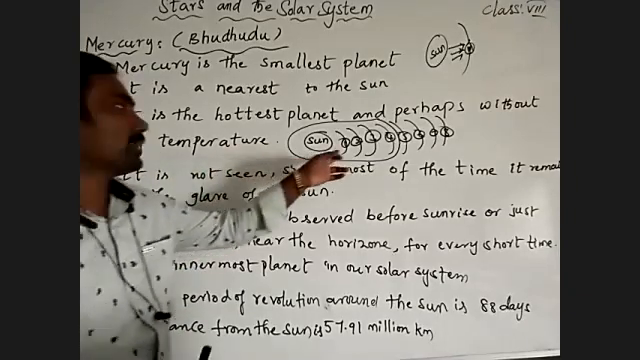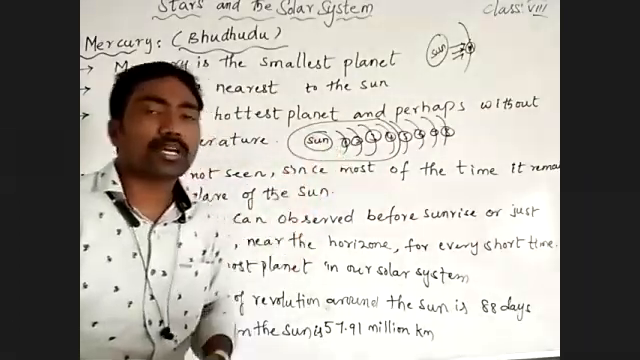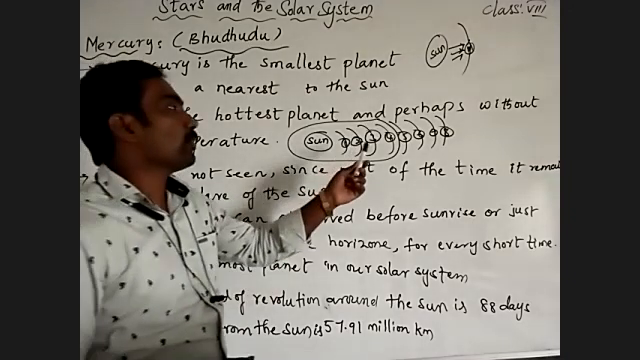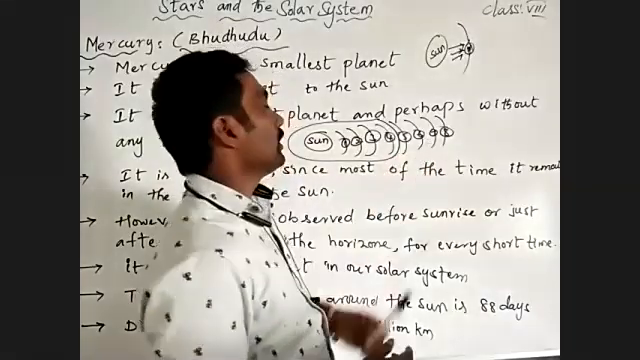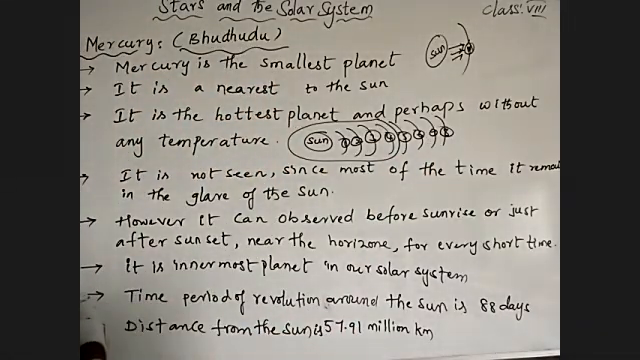The first 4 planets which are close to the sun, we call inner planets in our solar system. The remaining 4 planets in our solar system, we call outer planets. Understand? Coming to that, the time period of revolution around the sun.